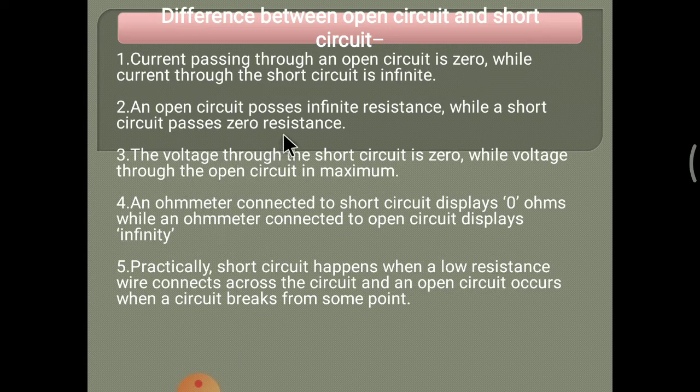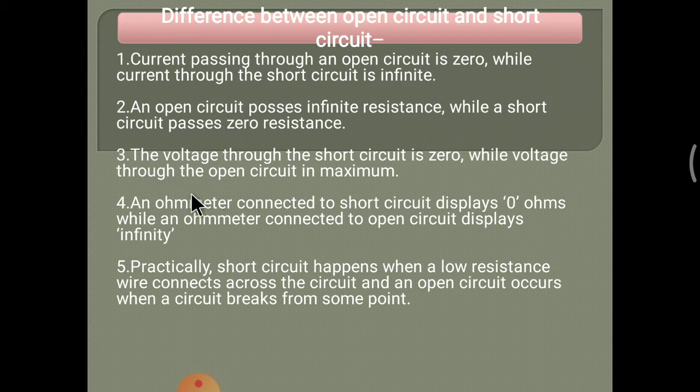If there is a small resistance, the opposition to flow of current is minimum, so current flow is maximum in a short circuit. Like that, infinite resistance means maximum resistance value, opposition to flow of current is maximum, so current flow is minimum through an open circuit.